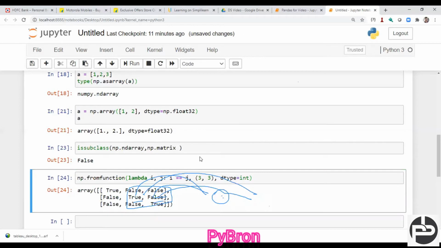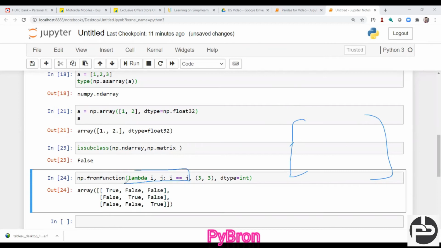So what I did, okay, let me clear this first. Now you can see what happened here. Basically, it created one ndarray, a 3 cross 3 matrix. And the lambda function, I guess I already discussed in my Python lecture. If you missed something about the lambda function, then please watch that. In that lambda function, it will take two numbers, i and j, and this number will start 0 1 2, and this number will also start 0 1 2.